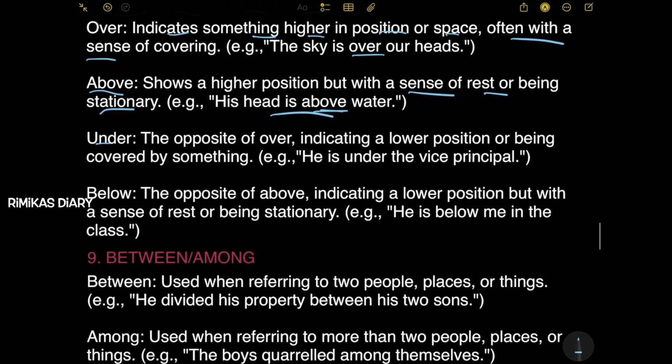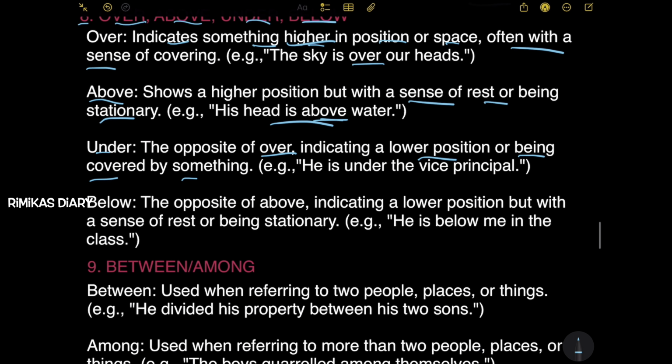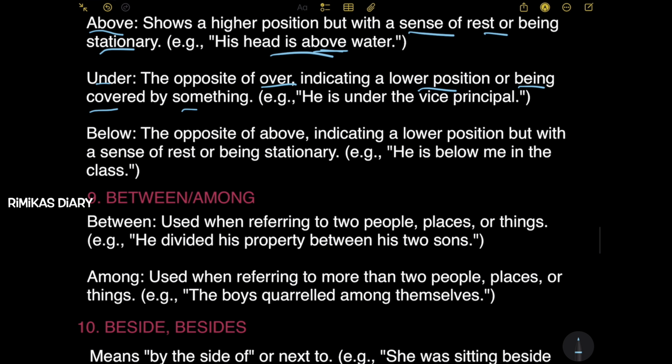Next, under, the opposite of over. Under is the opposite of over, indicating a lower position or being covered by something. When we saw over, it was the higher position, but under is the opposite. Example: he is under the vice principal. So under is also used here.